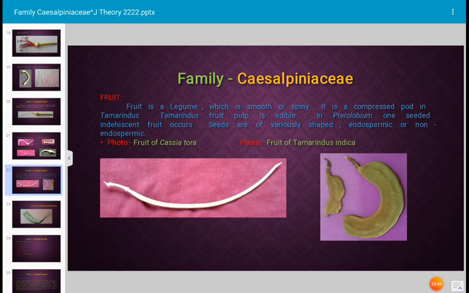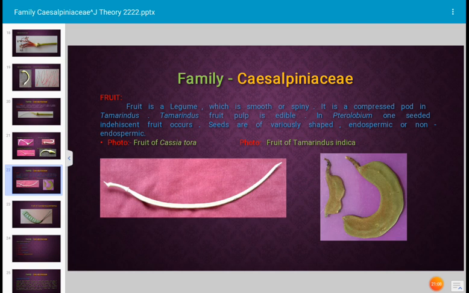Tamarindus fruit is a compressed pod. Tamarindus fruit pulp is edible, and in Pterolobium plant, a one-seeded indehiscent fruit occurs. Seeds are variously shaped, endospermic or non-endospermic.